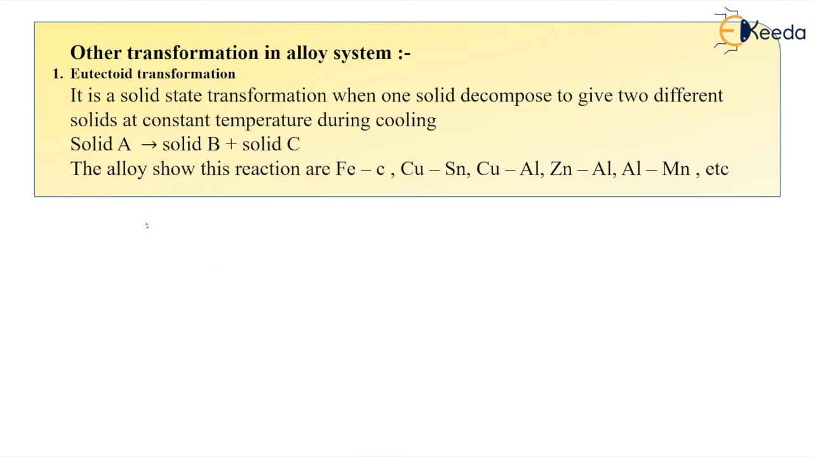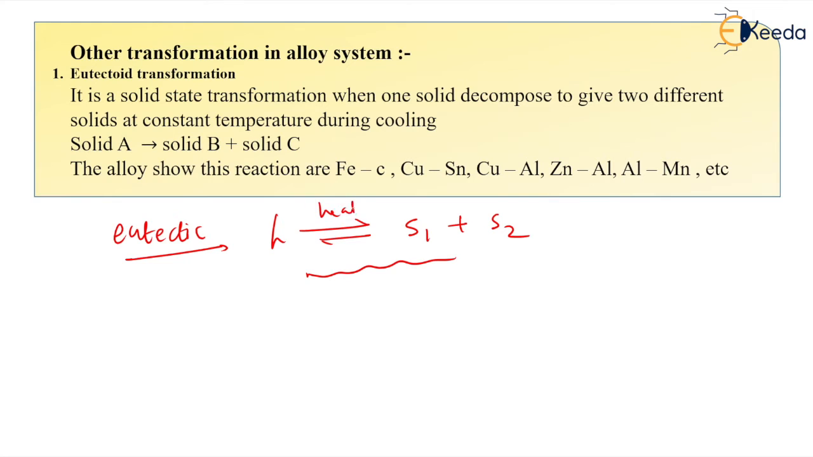So dear students, as we know that in the eutectic system or in the eutectic transformation, the liquid undergoes cooling and you will get two solids, solid 1 and solid 2. So this is the eutectic reaction during cooling, and during heating we will get again the liquid. So this is the eutectic transformation, dear students, that we have seen.